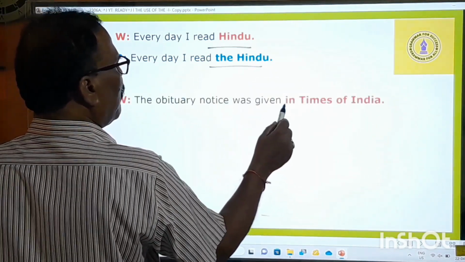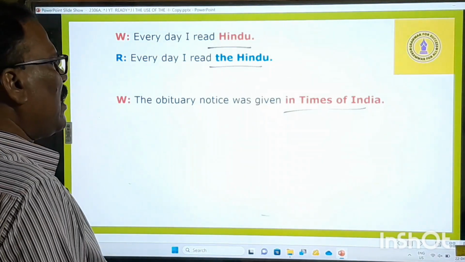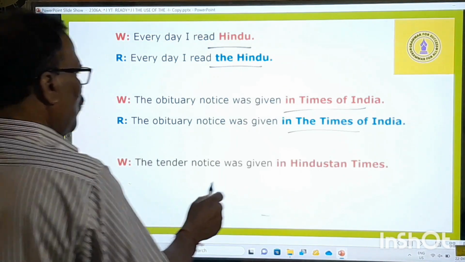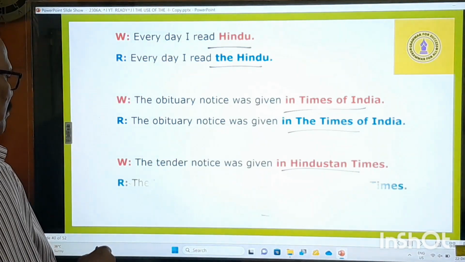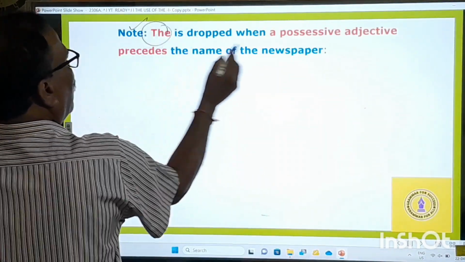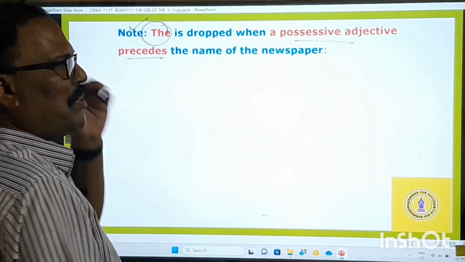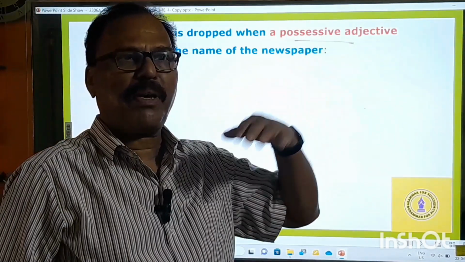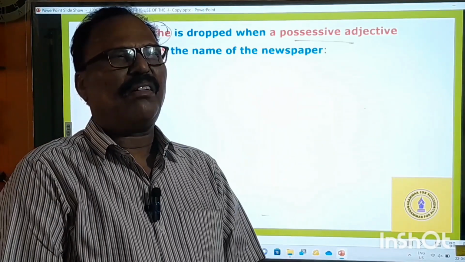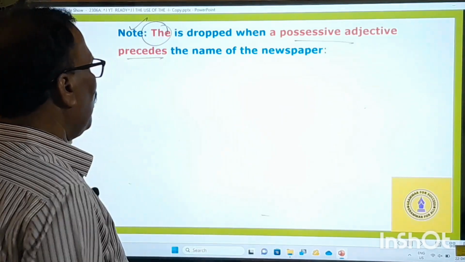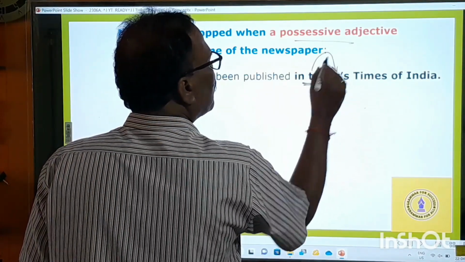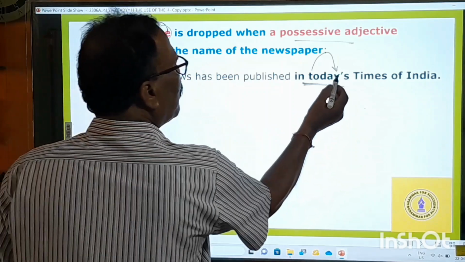The obituary notice was given in Times of India. No, in the Times of India. The tender notice was given in Hindustan Times. In the Hindustan Times. Now we can understand the rule. The is dropped. A note is there: when a possessive adjective precedes the name of the newspaper, you must drop the. For example, the news has been published in today's Times of India. It's a possessive case.